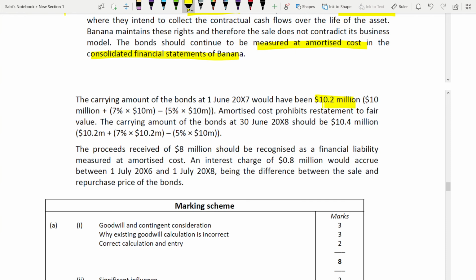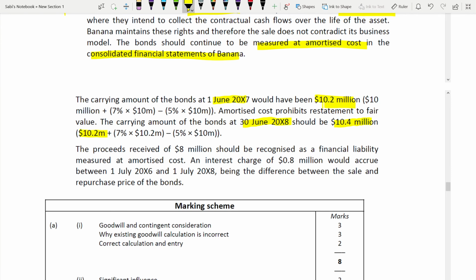And if you see the carrying amount of the bond at 30th June 2008, next year, it is 10.4 million. It increased. How? It was 10.2 million on 1st of June 2007. The same figure you are taking as the opening balance.